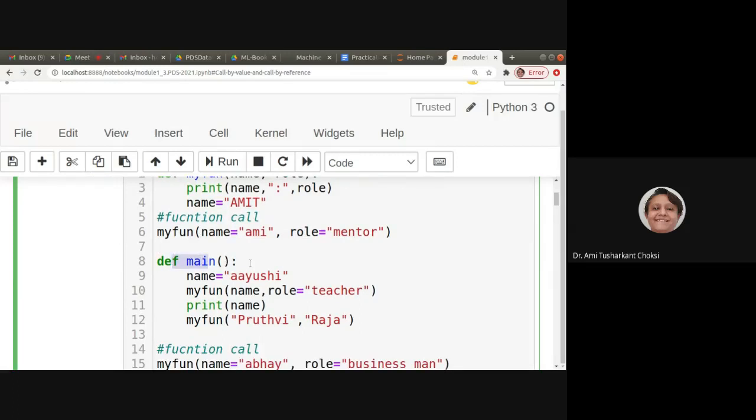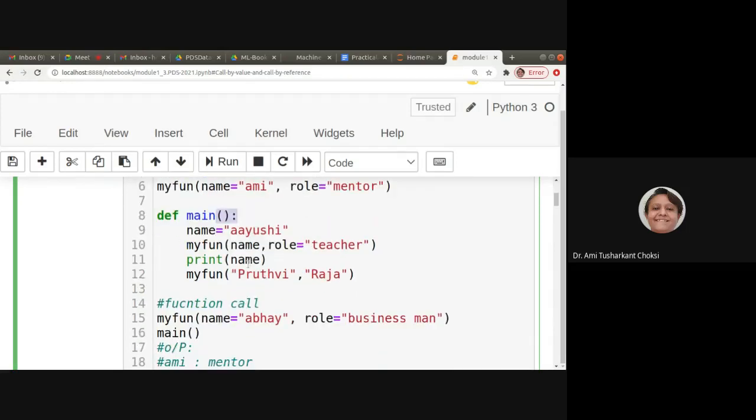Now we have the function main, but it is a definition, right? So it is not going to call anything just now. Unless this function itself is called, the code inside it will not be executed, isn't it? Okay, so let us go ahead. Let us come to this, that is myFun, name is equal to Abhay and role is equal to businessman. Now, this is being passed where?